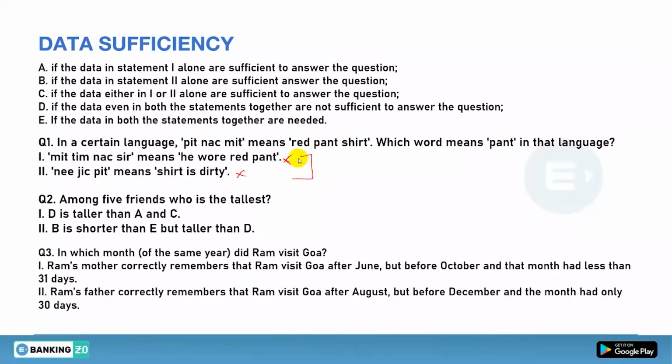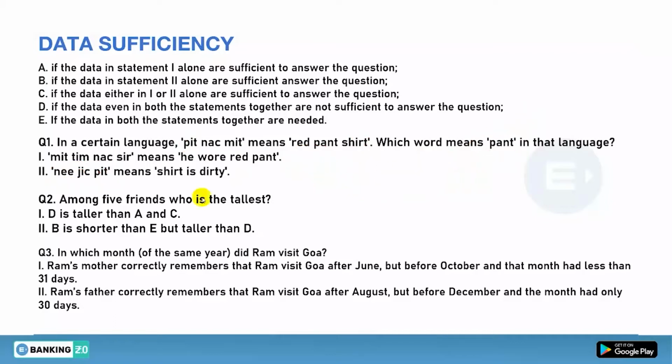So you have to combine them. After combining, it is clear that PIT will be gone. Why? Because it defines the shirt. Now it comes to red and pant, and the code for them is NACMIT. In this you can't conclude what the exact code of pant will be. It can be NAC or MIT, yes or no. So by combining both, you are still not getting your answer. So which option is right? That is option number D, because the data, even combining both, is not sufficient for answering the question, what word means pant. Done or not?